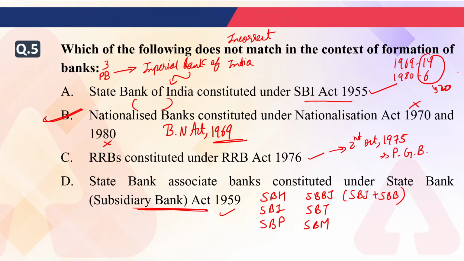Deepak is saying 12. What about rest? Kedar is also saying 12. Tarak is saying 11. Gitanjali is saying 12. Okay, maximum are going with 12. Okay, no, it's only 11. There are 11 nationalized banks.